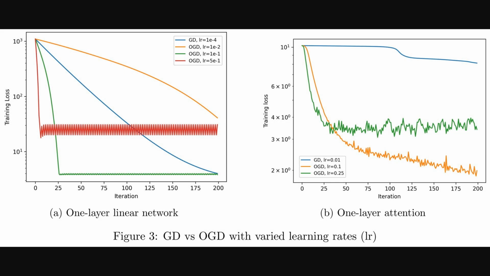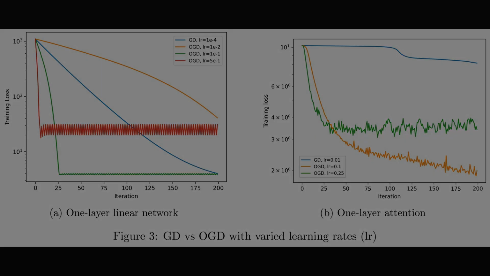So the previous figure focused on CIFAR10 accuracy, and Figure 3 contrasts gradient descent with orthogonal gradient descent across two toy setups. The left panel shows a one-layer linear network, where orthogonal gradient descent converges quickly with a moderate learning rate, but oscillates when the step is too large, which signals instability. The right panel presents a one-layer attention model, and orthogonal gradient descent achieves lower training loss than plain gradient descent for comparable steps, because orthogonalized updates avoid shrinking along already learned directions.